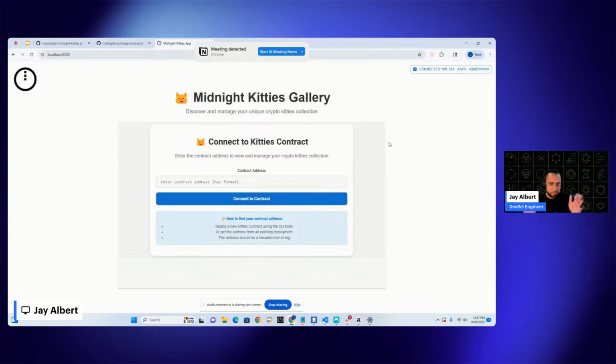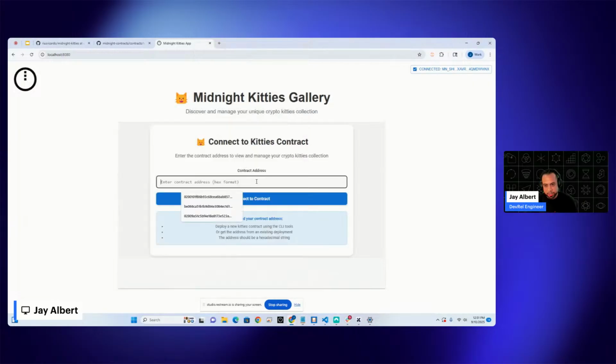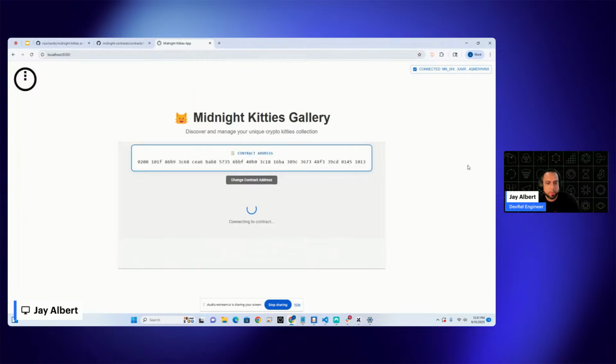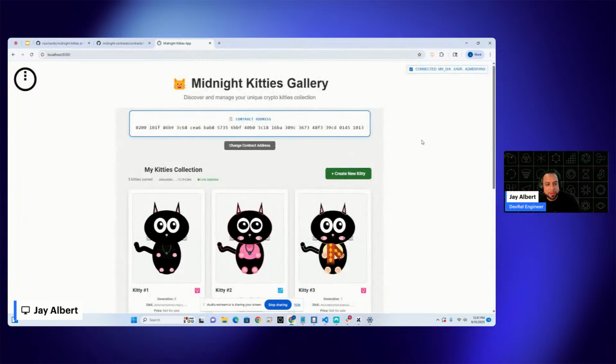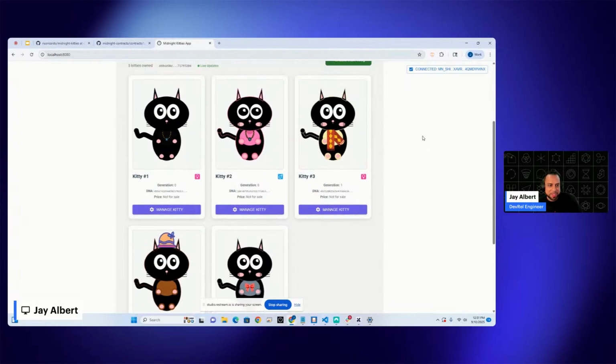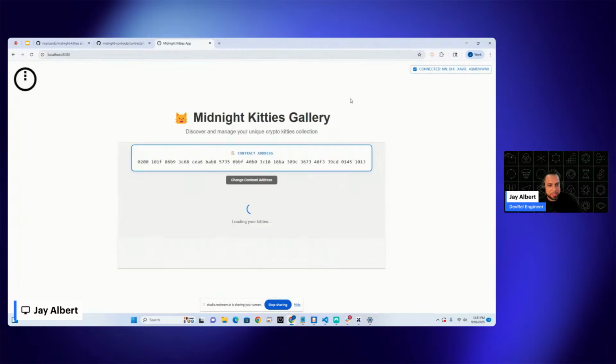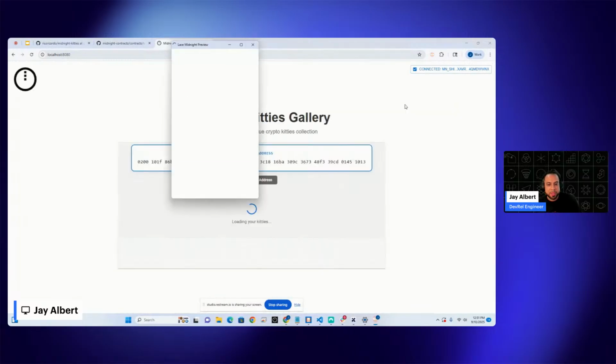So this is my Midnight Kitties view, and I want to upload the existing contract. You can create a new one in your CLI. It has the instructions there. But if I upload the contract here, you can see here are my Midnight Kitties. And this is what I was testing the past couple of days to make sure it works. You can see it has a gender, it has the generations, some information about its DNA. This was actually bred with these two kitties, but if you want, you can just create a new kitty and it'll generate it.